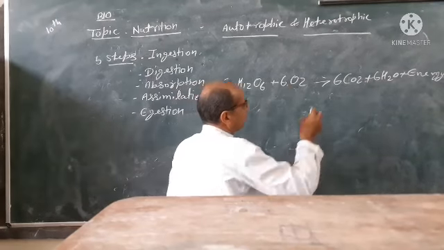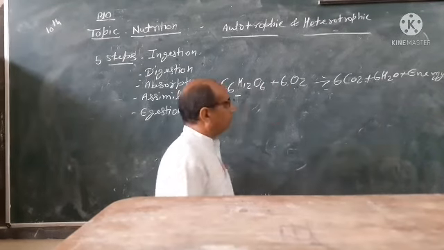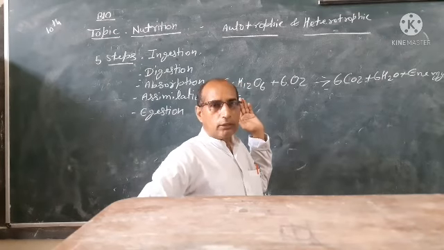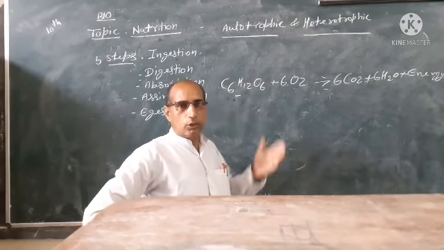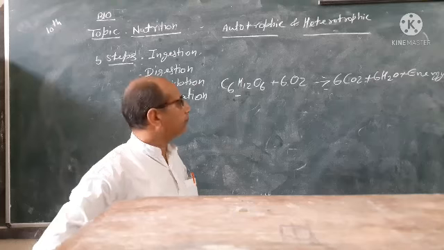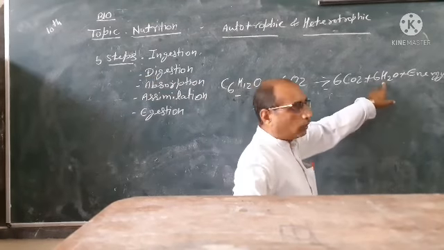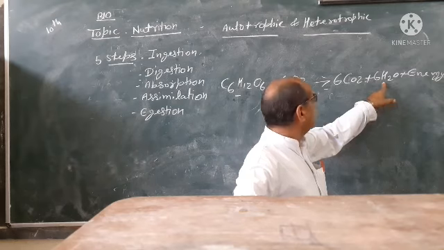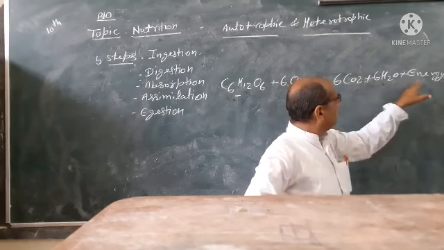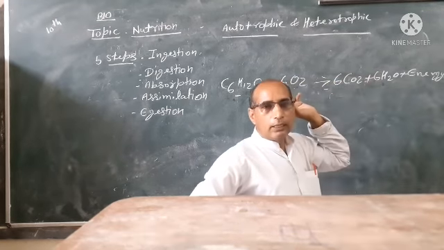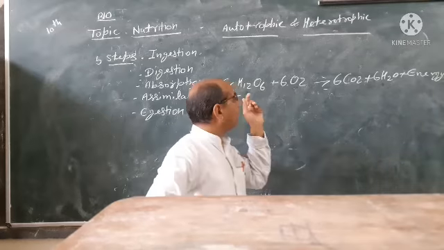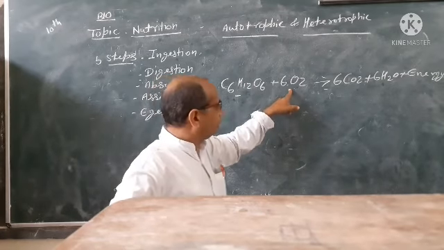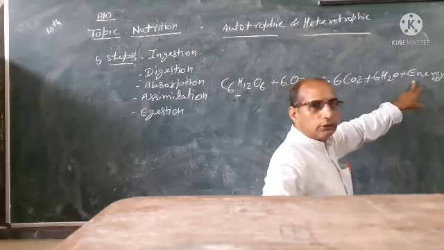The products are carbon dioxide, which is excreted outside by our nose or mouth, the respiratory system, and some amount of water is also present. The main thing which we obtain from food by the process of oxidation is energy.